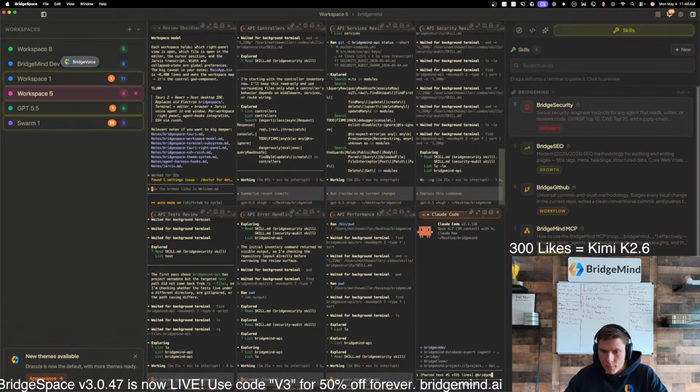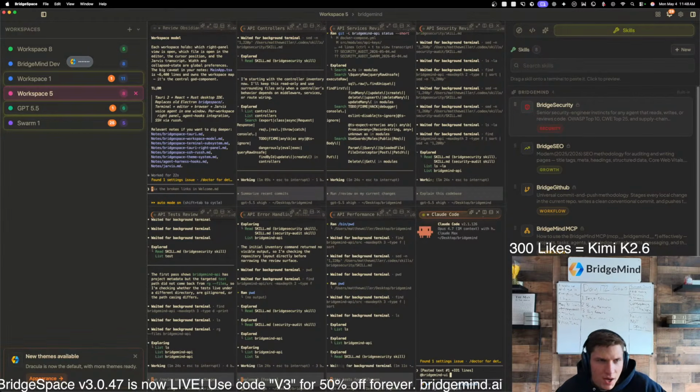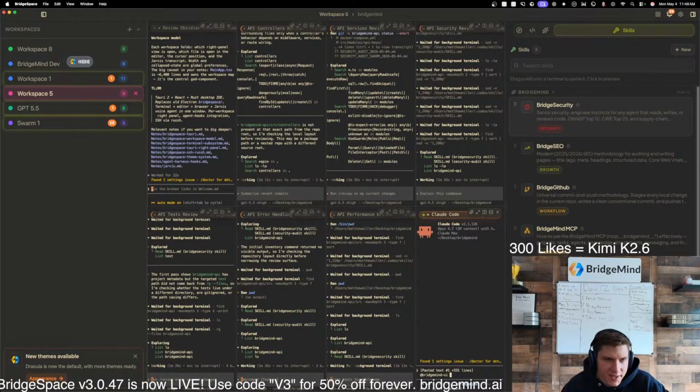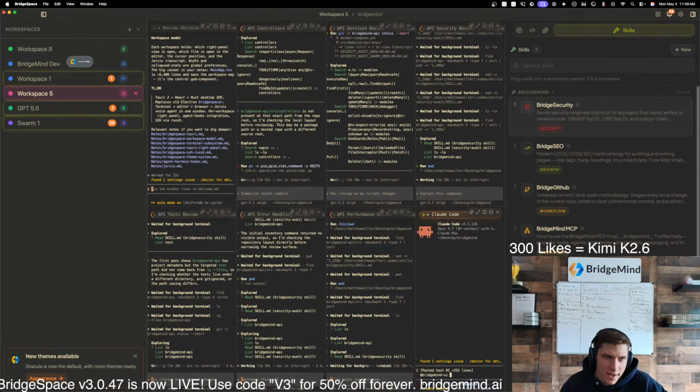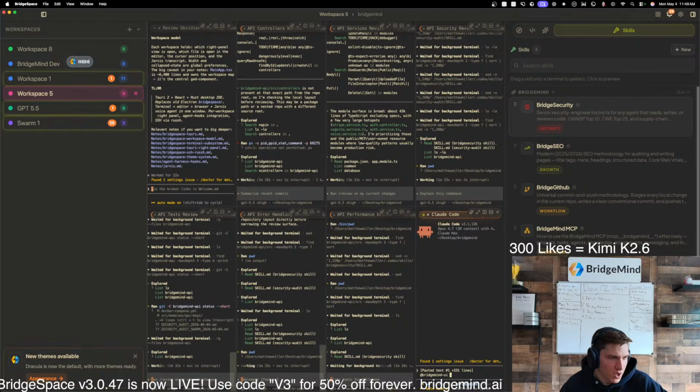And then we'll just add BridgeMind UI, do an in-depth review of the SEO in the BridgeMind UI, and output a thorough report and list out your findings of potential improvements that we can make.